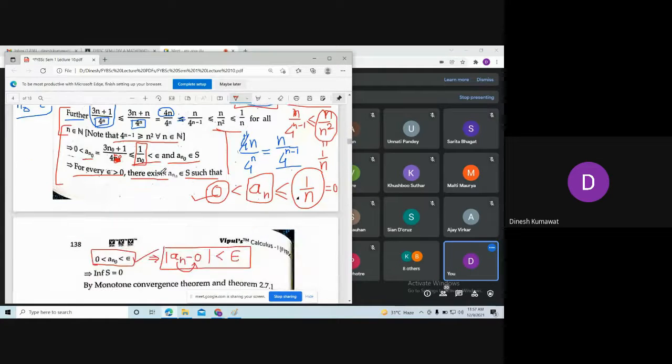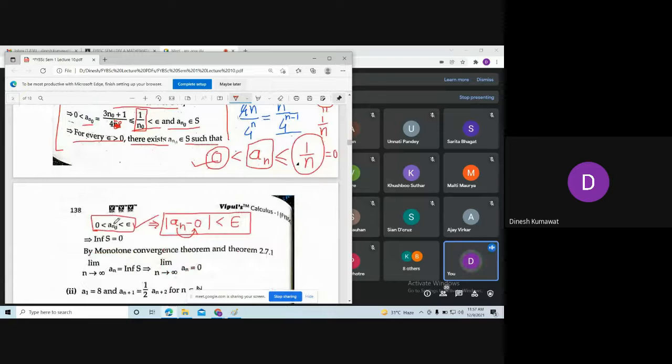So here we are getting a_n naught is bigger than 0 and less than epsilon. So use the condition for boundedness and infimum. See, we are saying a_n is strictly bigger than 0, and we are taking an epsilon which is bigger than 0. Observe what we are saying over here.